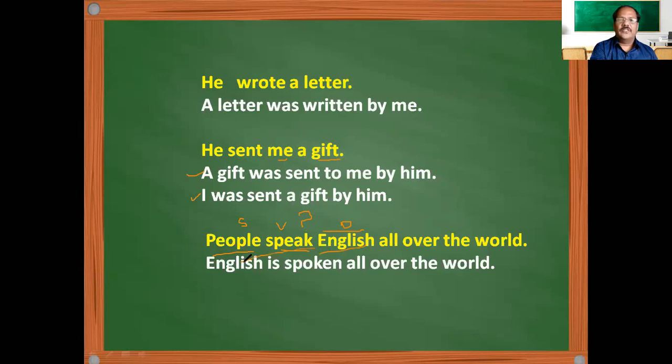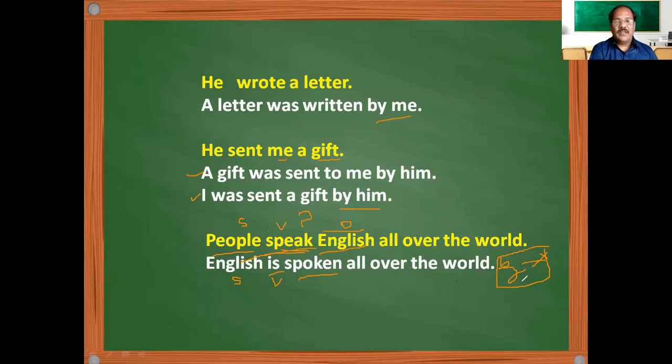So you are bringing English here as the subject, and you have to use a be form since it is in the present tense. Speak is in the present tense. We are using a present be form, and speak is the first form of the verb. Speak, spoke, spoken. So we are using spoken as the past participle. Then we have written all over the world, and we need not write by the people. We are not doing the last two steps, the fourth and fifth, because by the people only English is spoken. So when it is understood and not necessary, don't mention it at all. That's why I have not taken by the people here. English is spoken all over the world is enough.